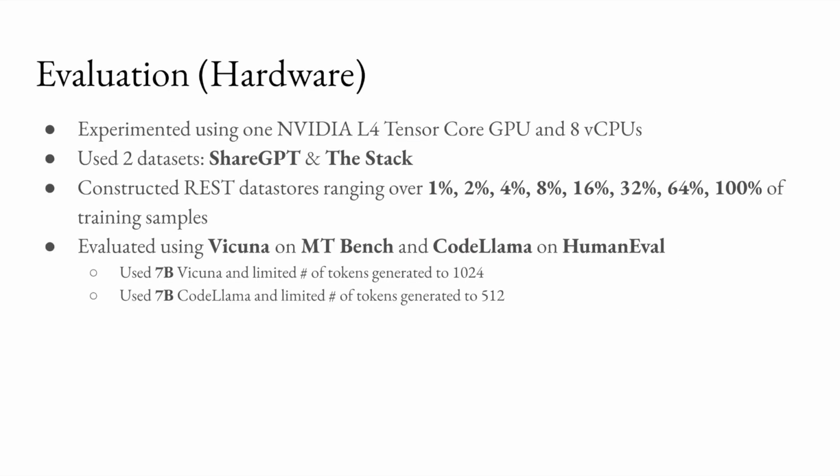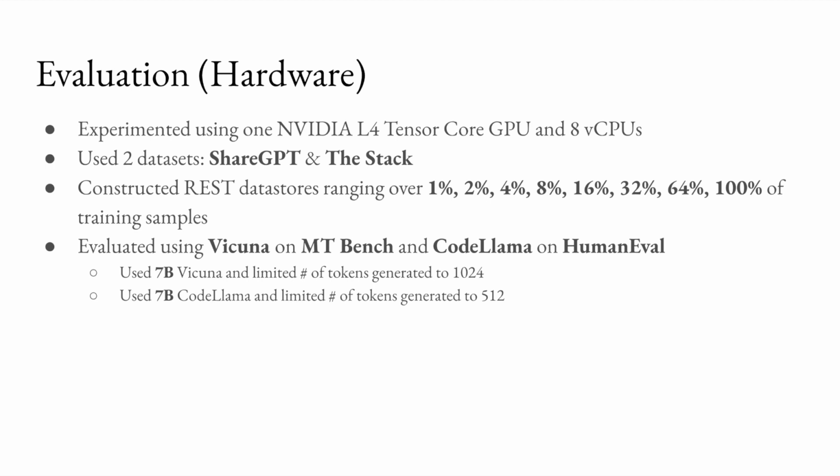In our evaluation, we ran all of our experiments using one NVIDIA L4 Tensor Core GPU and 8 vCPUs. We used the training datasets from ShareGPT and The Stack to construct the data store, and we experimented with data store sizes ranging over 1, 2, 4, 8, 16, 32, 64, and 100% of the training samples. We evaluated the performance of our data store in two different settings, the first being with the 7B version of Vicuna on the MT-Bench dataset, and the second being the 7B version of Code Llama on the HumanEval dataset.